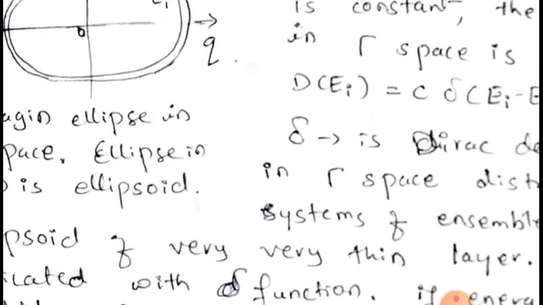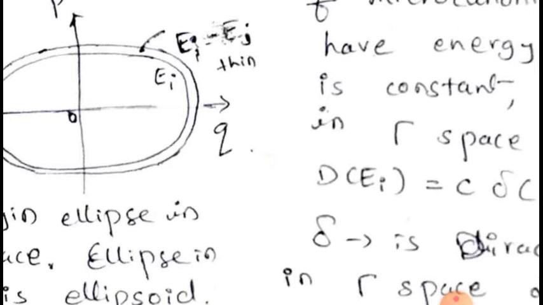Here in gamma space we have represented it by a simple ellipse. Actually an ellipse is in a two-dimensional phase space. It is an ellipsoid, an egg-shaped structure, in a three-dimensional space.